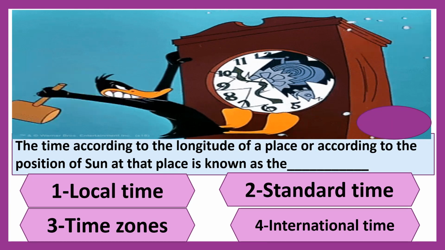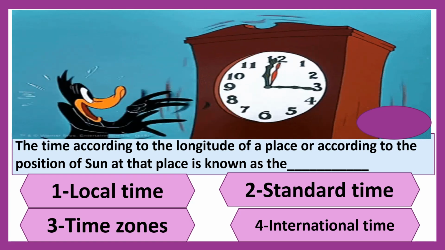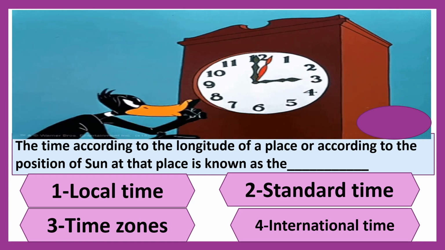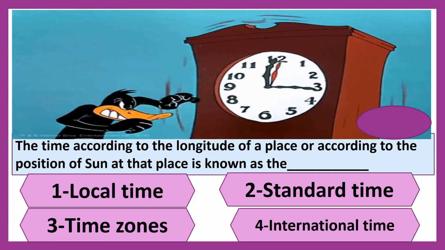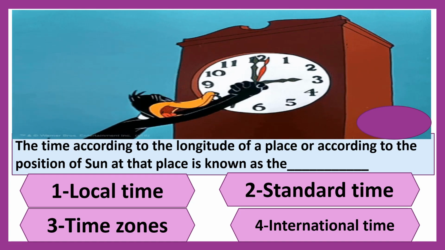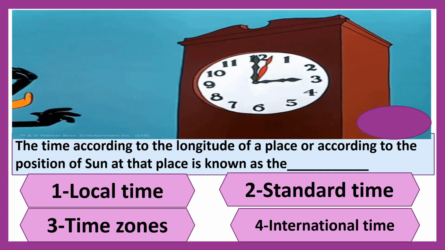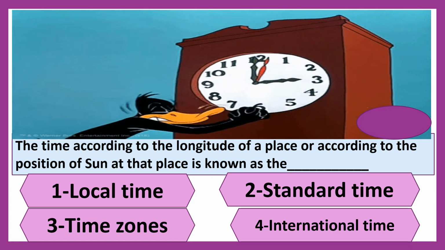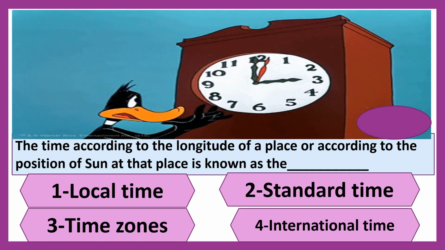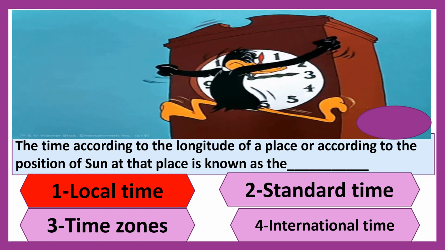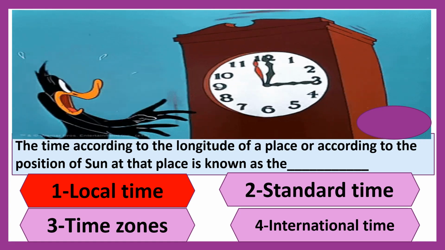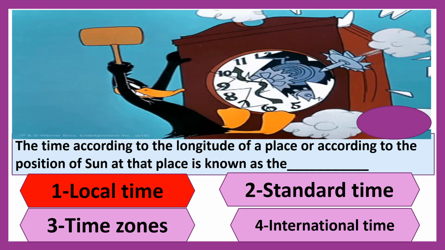Come to the next question now. The time according to the longitude of a place or according to the position of sun at that place is known as the dash. First option is local time, second is standard time, third is time zone, and fourth is international time. You are right, children. Local time. The time according to the longitude of the place or according to the position of sun at that place is known as the local time.